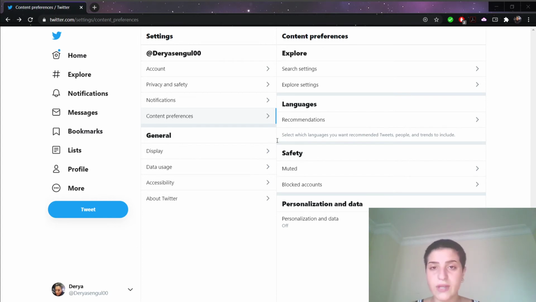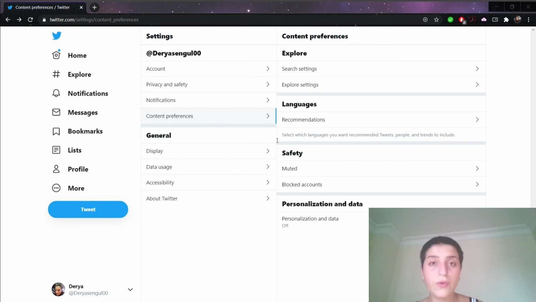We have enabled that preference so we can see other people's sensitive content, or when we search for something, even if it's sensitive content, we're going to be able to see it.